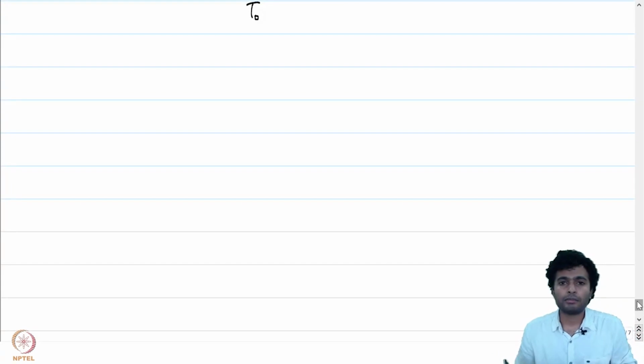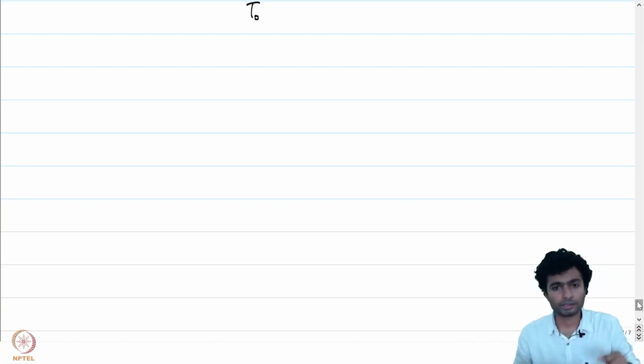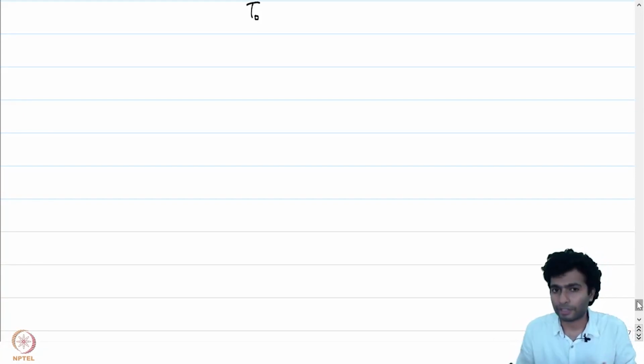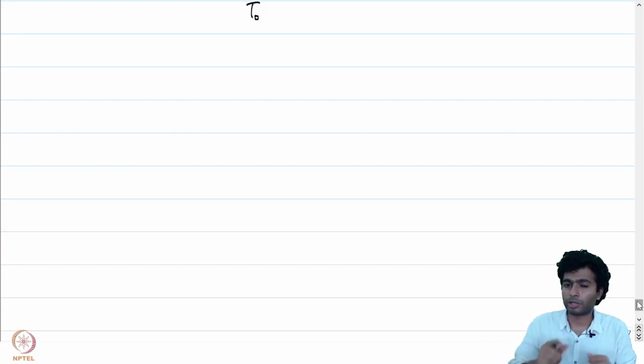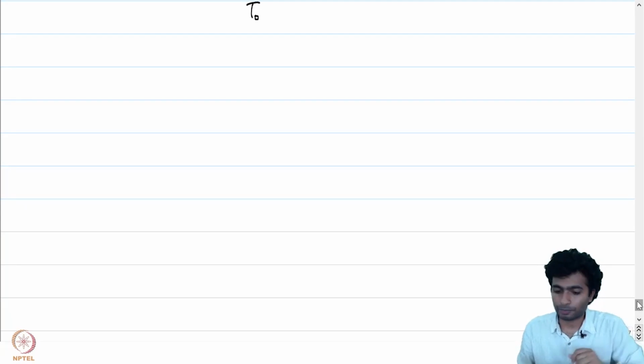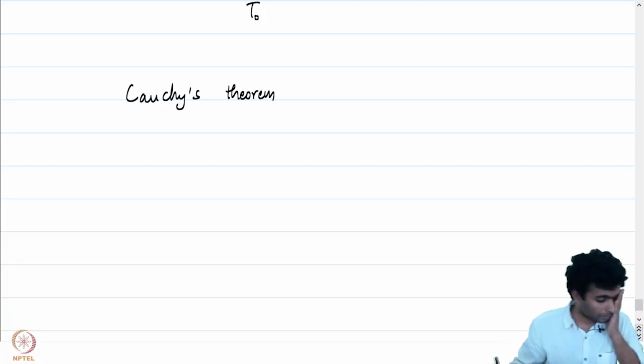Let me conclude this lecture by giving a proof of Cauchy's theorem in a very special case. We will prove the more general case in the next lecture. Here we will prove that if our curve gamma is polygonal and such that its convex hull is contained in the given domain. So let's start with a convex domain, for example, and if you consider any closed polygonal path, then the integral of a holomorphic function f over the polygonal path is 0. So let me write it down, Cauchy's theorem for polygonal paths.